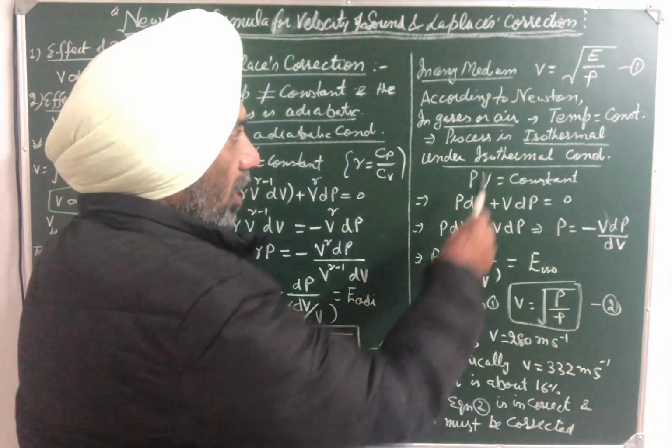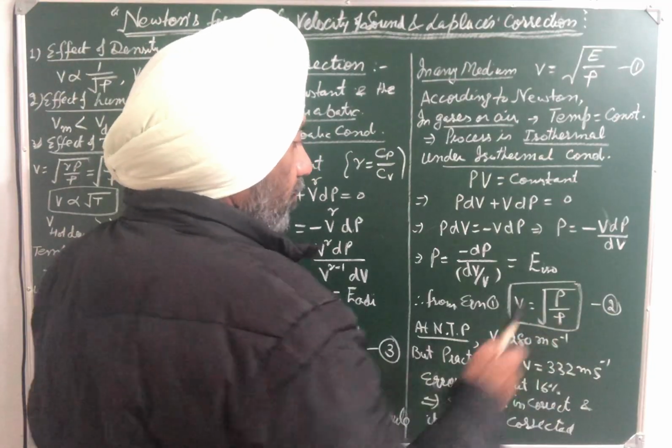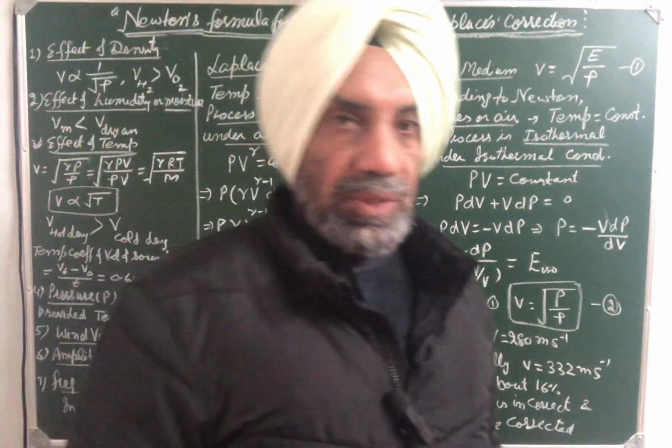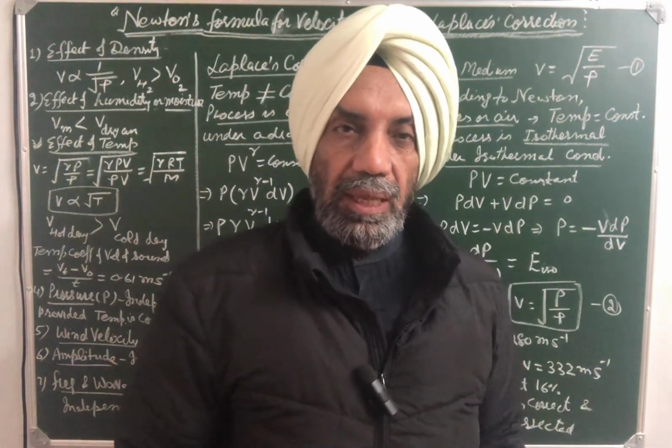So therefore, from equation 1, formula becomes V is equal to under root P by rho. P the pressure, rho the density. So this is the required Newton's formula for velocity of sound in air or gaseous medium.